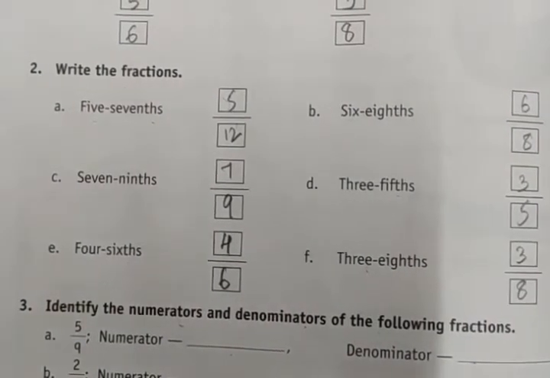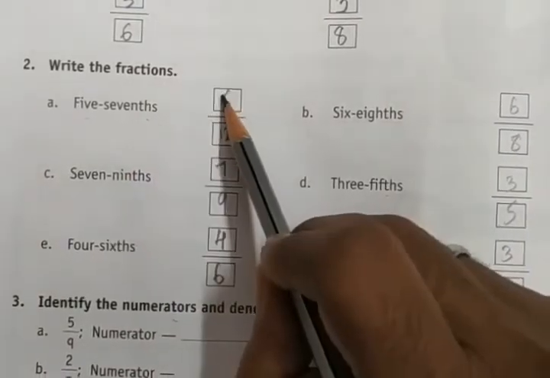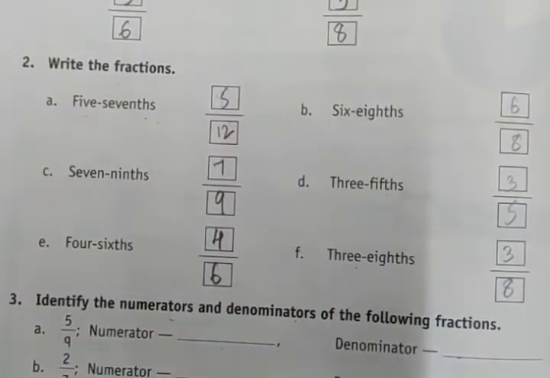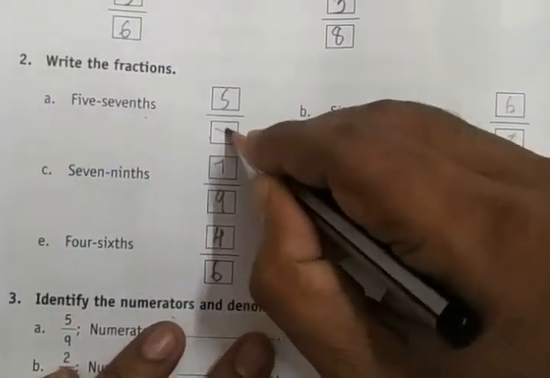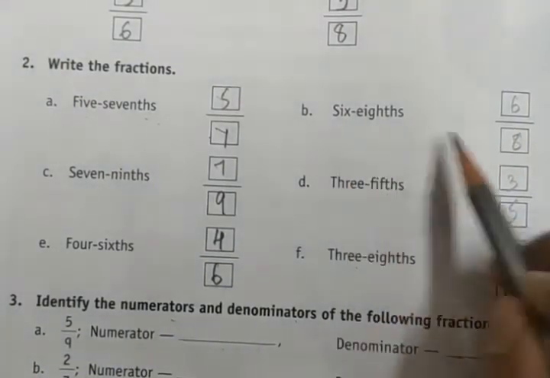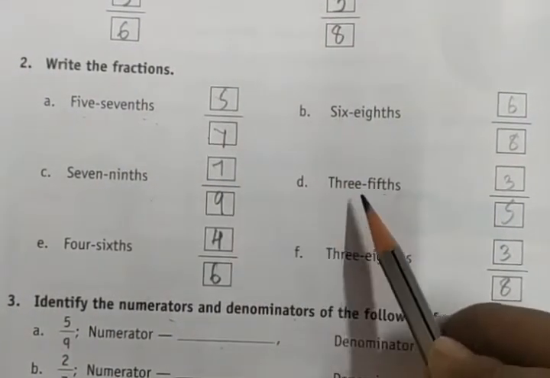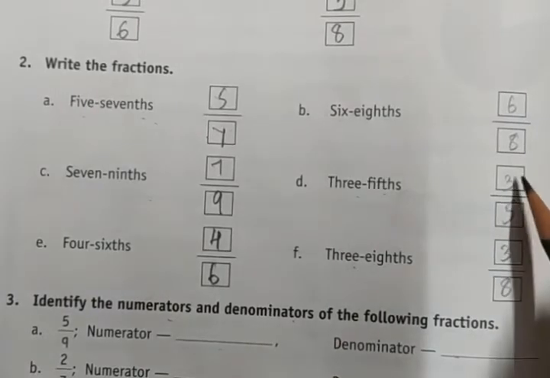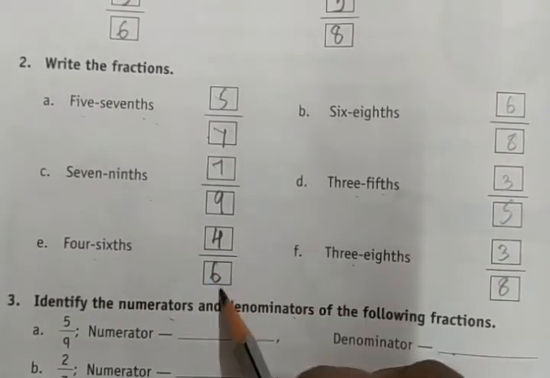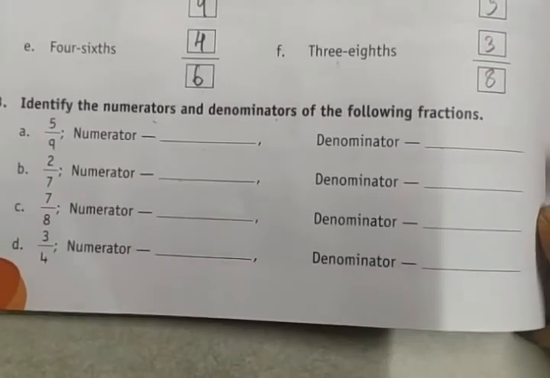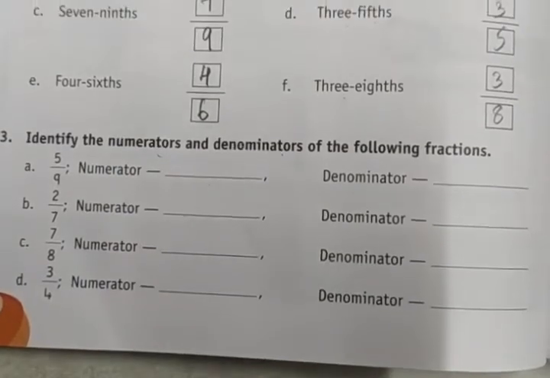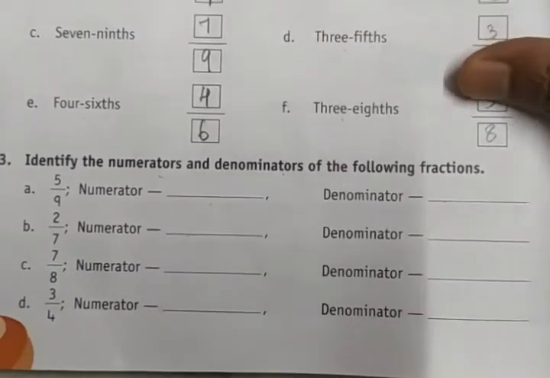Okay? Clear? So 5 sevenths. 5 sevenths it is, sorry, 5/7, not 5 twelfths. This is 5 sevenths. Then 6 eighths, 7 ninths, 3 fifths, 4 sixths, 3 eighths. This is how we need to write the fractions for the given word expressions.